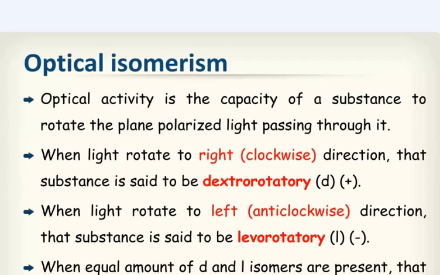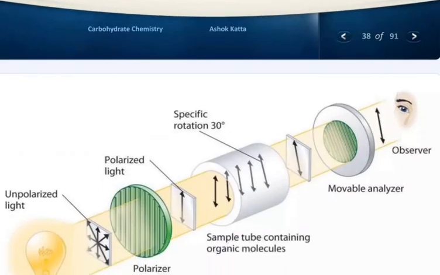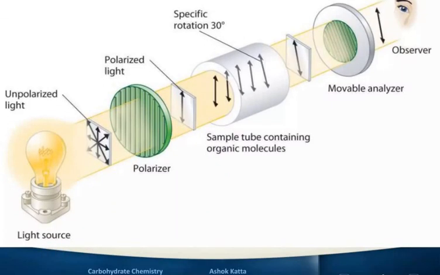Optical isomerism. Optical activity is the capacity of a substance to rotate the plane polarized light passed through it. When light rotates to the right, clockwise direction, that substance is said to be dextrorotatory. When light rotates to the left, anti-clockwise direction, that substance is said to be levorotatory. When equal amounts of D and L isomers are present, the mixture is said to be racemic. You can see the instrumentation: light source, polarizer, sample tube containing the organic molecules, movable analyzer, and your eye, the observer.